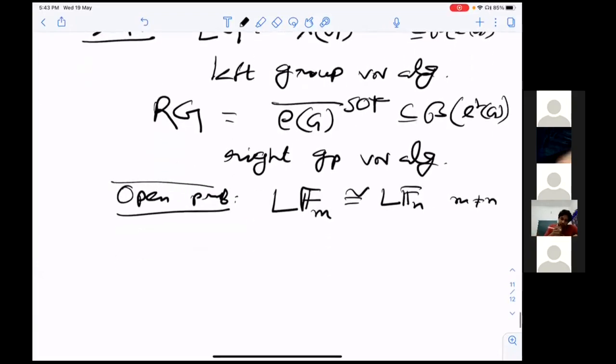Okay. Now, we will check various properties of L of G.